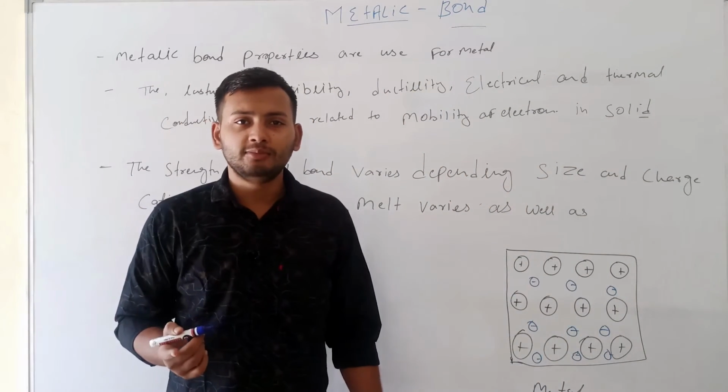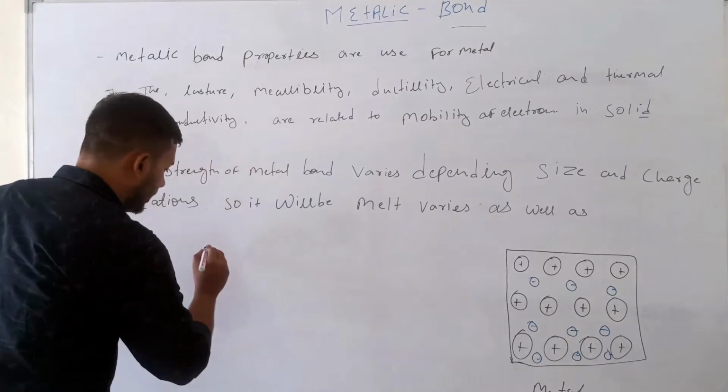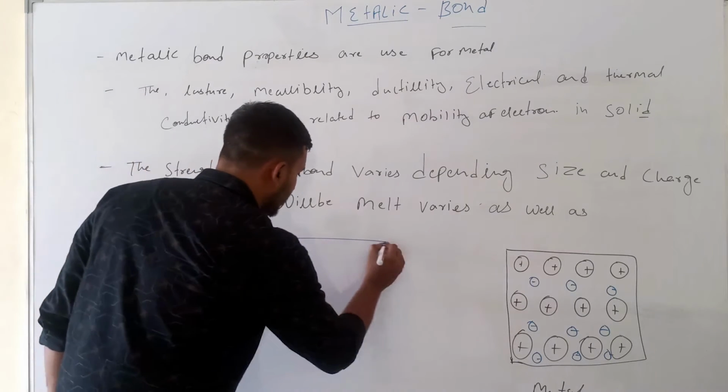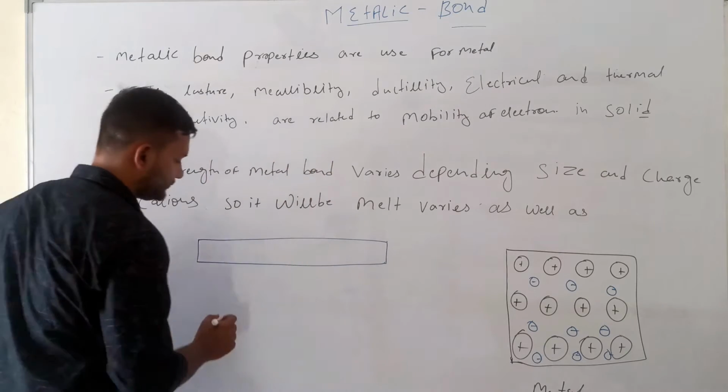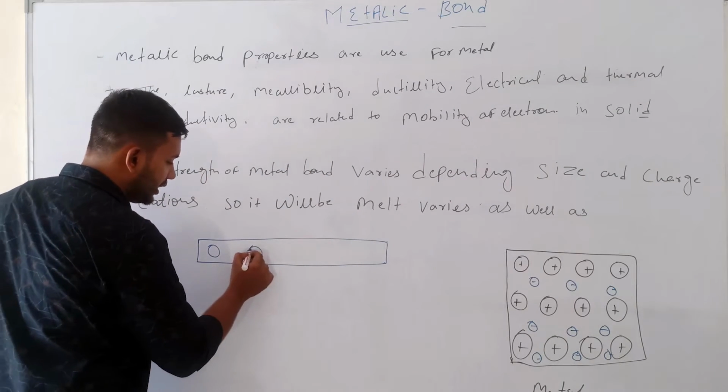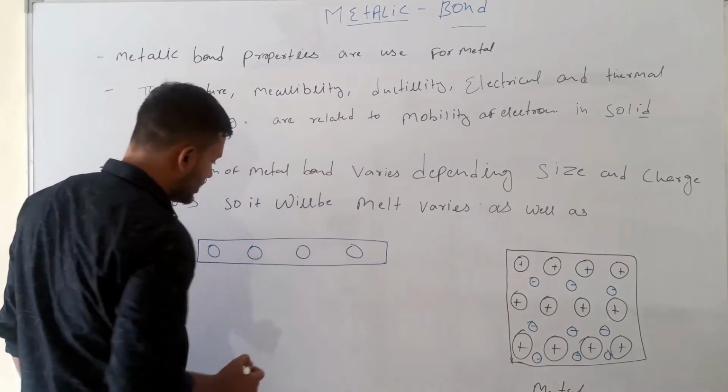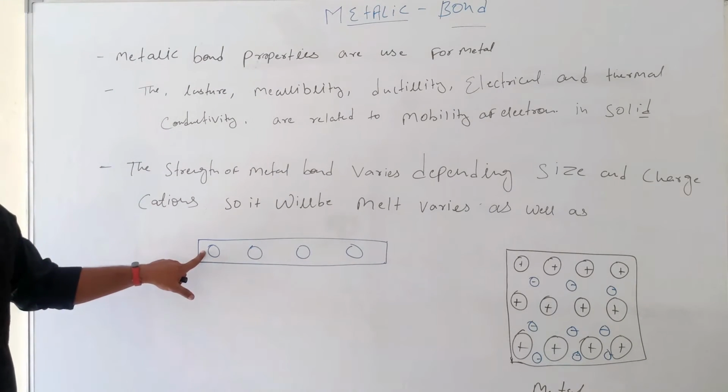Electrons are easily moved. First of all, I draw a dissection part of an iron rod. This is our iron rod. Here this is an iron atom.